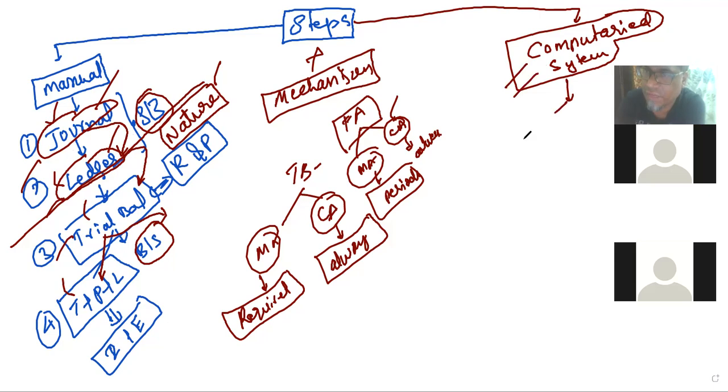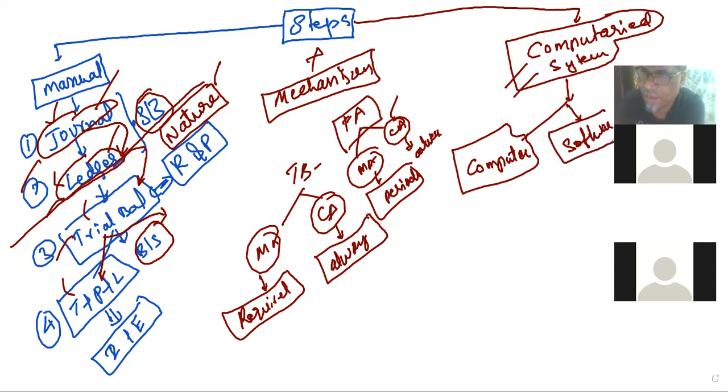Here the requirements are: one is the computer, and the second one is the software. Nowadays, not only computers, the software also runs on phones. Some of the ERP applications and accounting software are running on mobile also.